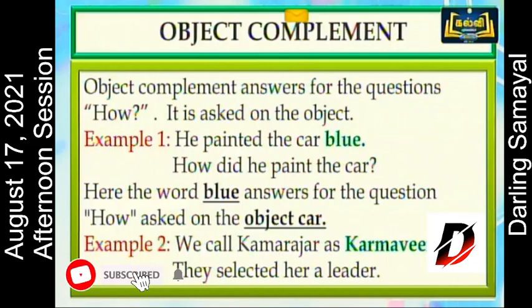So in this also there are two types of complements, object complement and subject complement. Object complement answers the question how. It is asked on the object. Example 1, he painted the car blue. How did he paint the car? Painted in blue color. Here the word blue answers the question how, used on the object car. So it is an object complement. Example 2, we call Kamarajar Karmaveerar. They selected her a leader. Here also these are object complements.